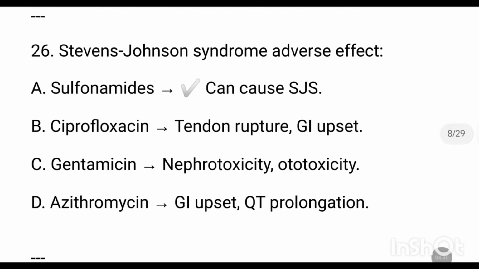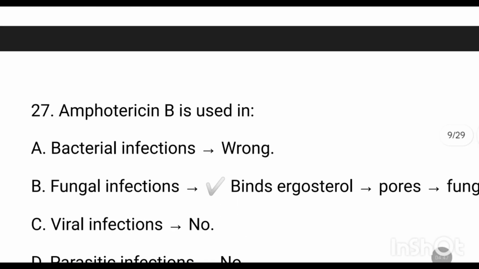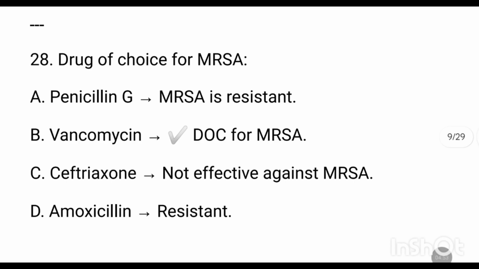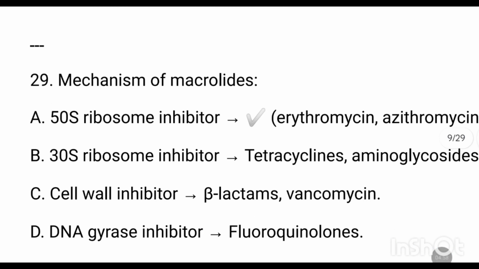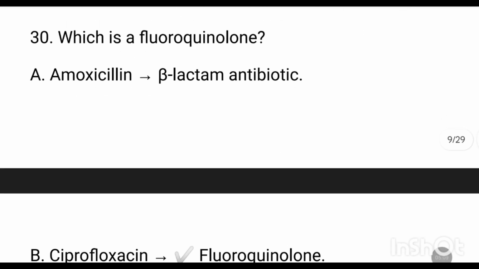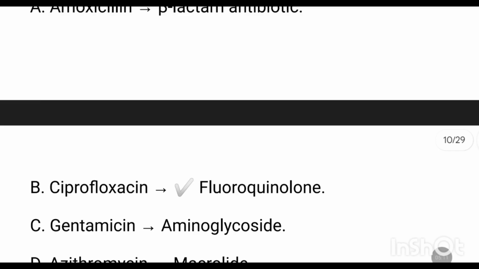Stevens-Johnson syndrome is an adverse effect of sulfonamide. Amphotericin B is used in fungal infection. Drug of choice for MRSA is vancomycin. Mechanism of macrolides is 50S ribosome inhibition. Which is a fluoroquinolone? Ciprofloxacin.